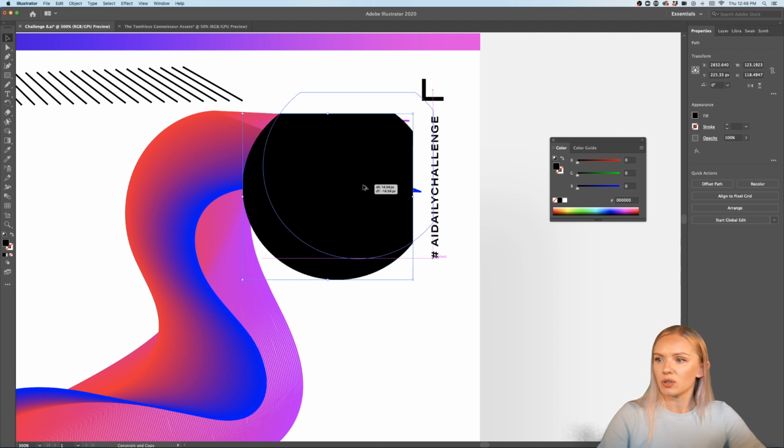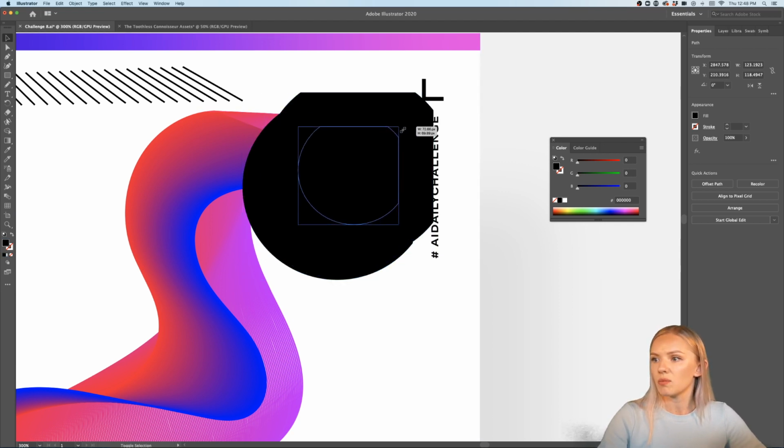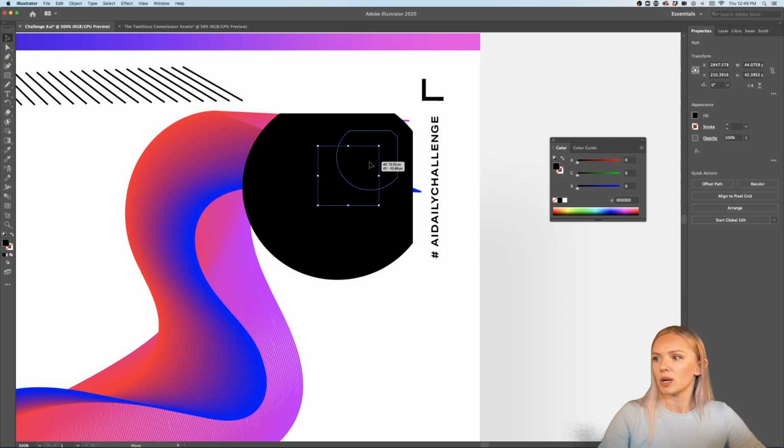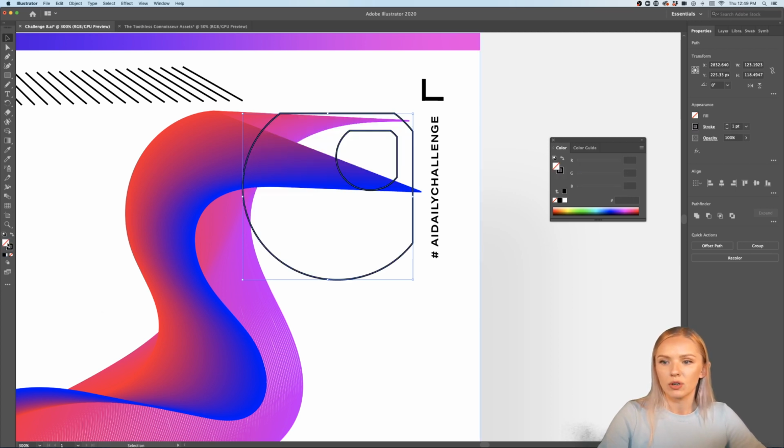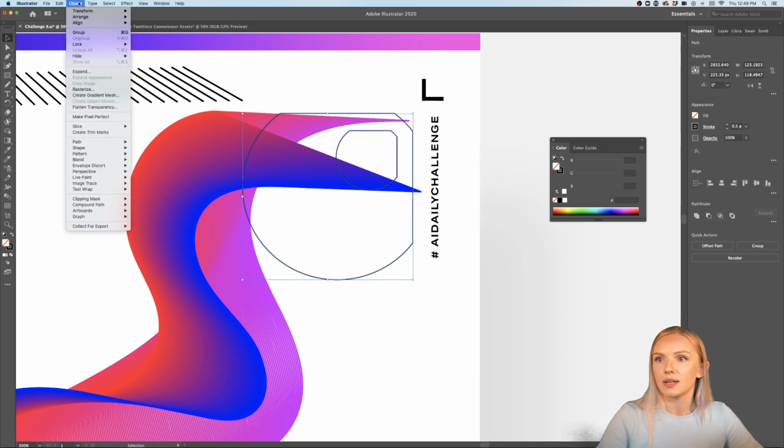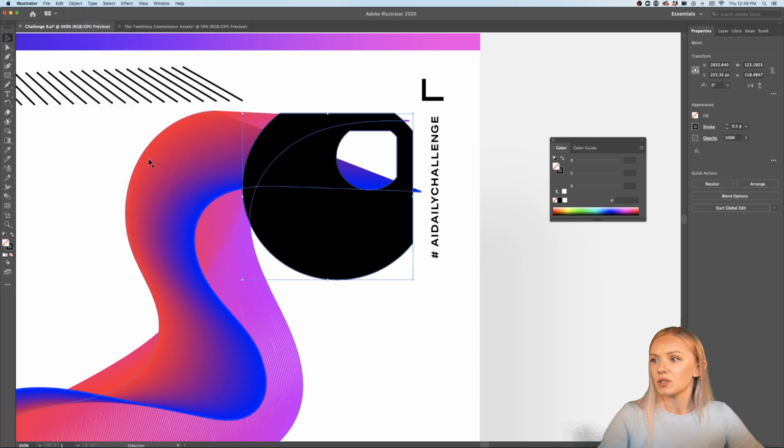All right, so now we have our artwork kind of done, but let's see what else we can do with these shapes here. So I'm just going to copy paste the shape, and I'm going to make it way smaller, and I'm going to put it very close to the end of the other shape, and I'm going to select the bigger one as well. I'm going to reverse the color, so my black goes into the outline, and my stroke I'm going to set to 0.5 point. So now I'm going to select both of these objects and create another blend. I'm going to create a blend between lines that's not going to be that intense anymore, and I'm going to click blend make. So now it looks like a shape, but really it's a lot of lines,